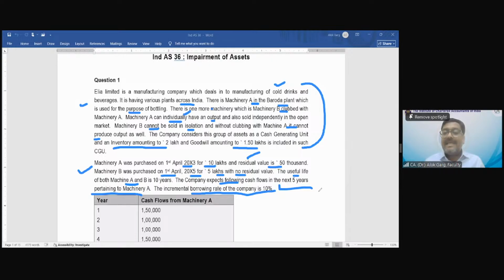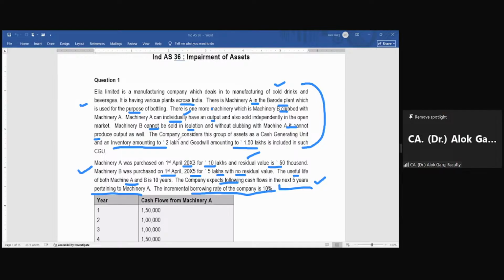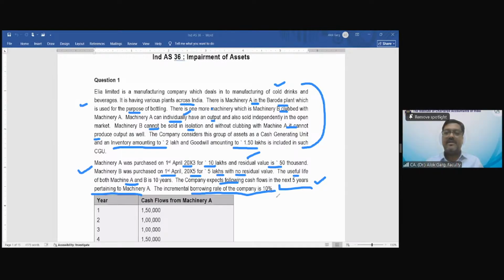So the company expects the following cash flow in the next 5 years pertaining to machine A. For machine A, cash flows are given. The incremental borrowing rate of the company is 10%. Discount rate is given. Cash flows are given. Right? Now read the question further.